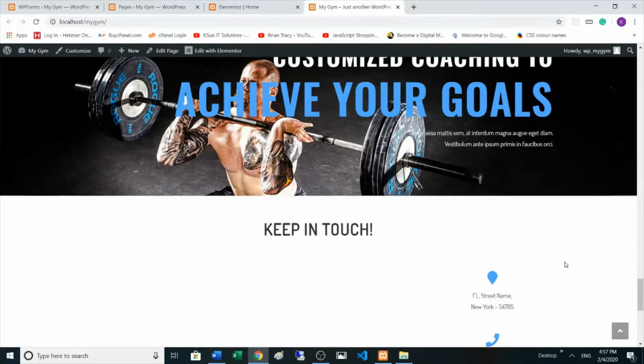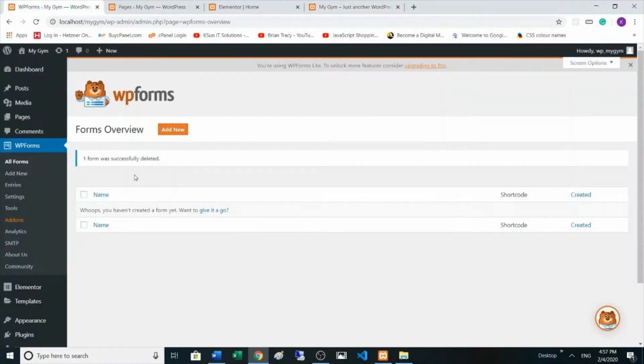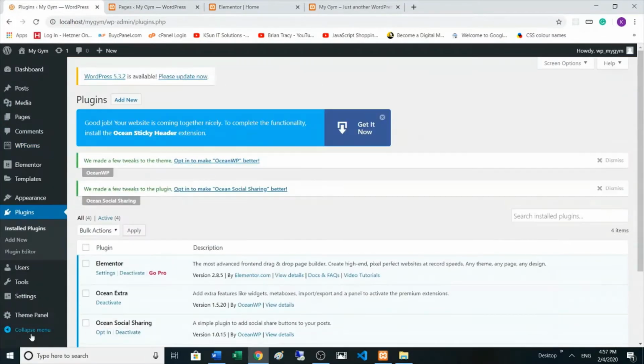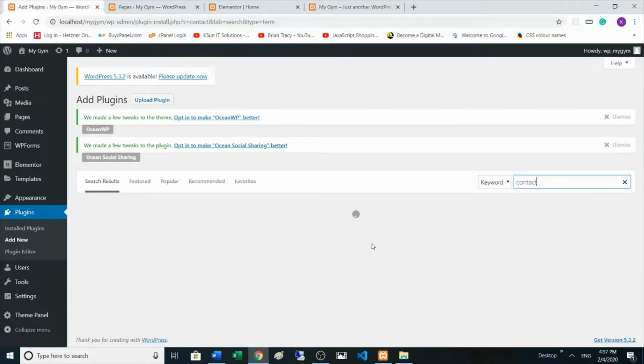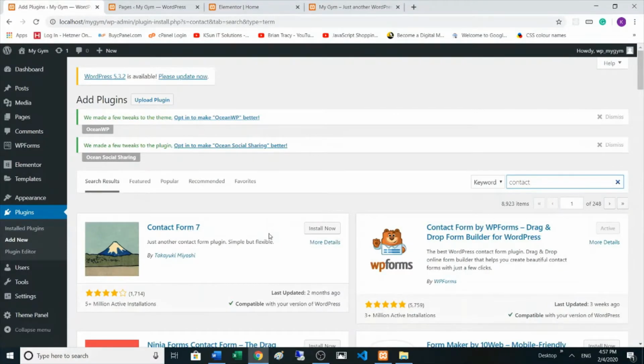form to your website. For this purpose, we need to use a plugin to create a contact form. If we go to the dashboard and plugins, and here we can click on add new and search for contact. Two of the most popular plugins to create a contact form are Contact Form 7 and WPForms. As we already installed WPForms in our template before, we don't need to install any new plugins.